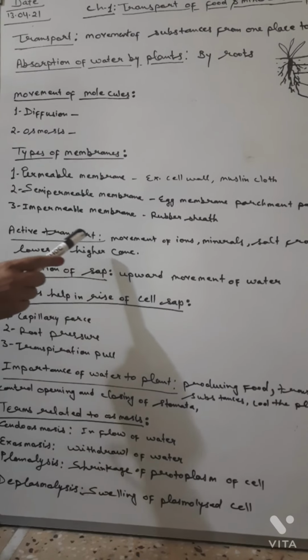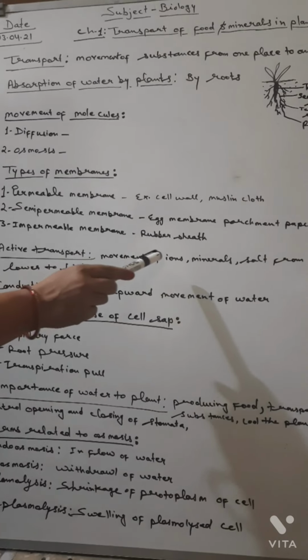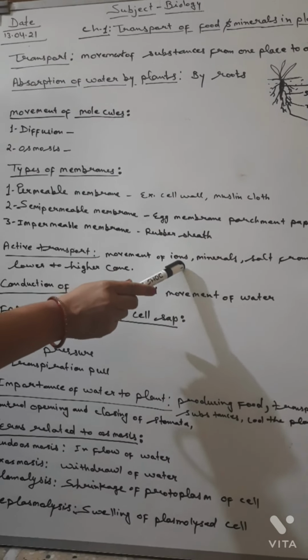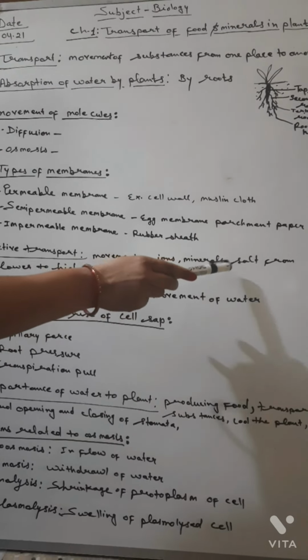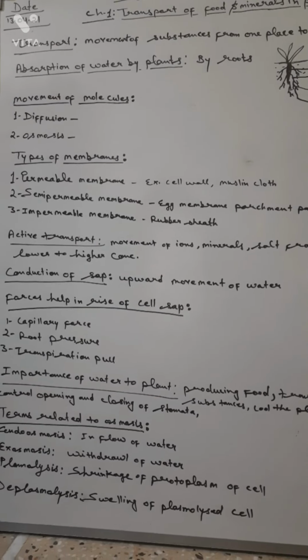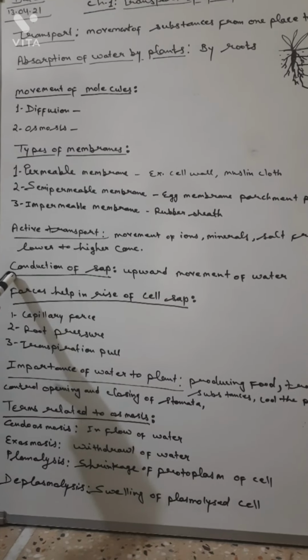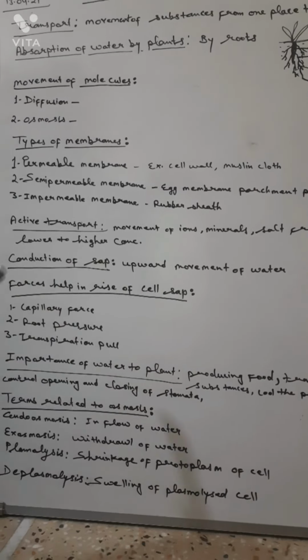Now active transport. What is active transport? The movement of ions, minerals, salt from lower to higher concentration is called active transport. Now conduction of sap. What is sap?